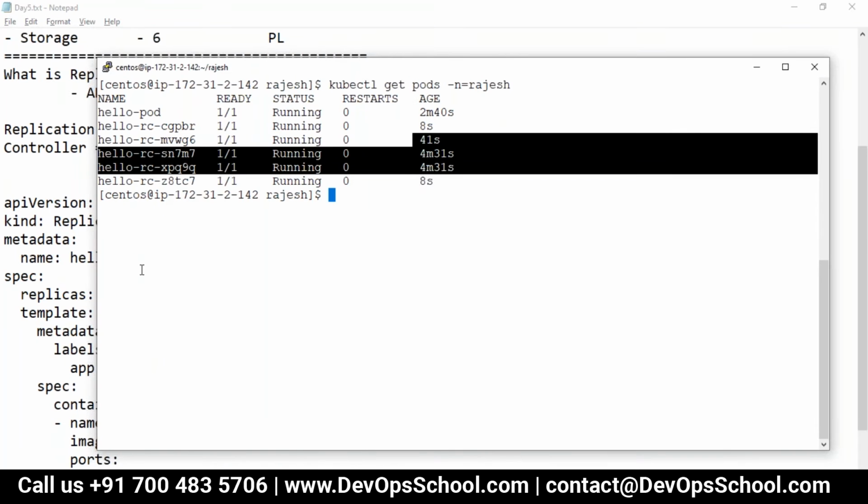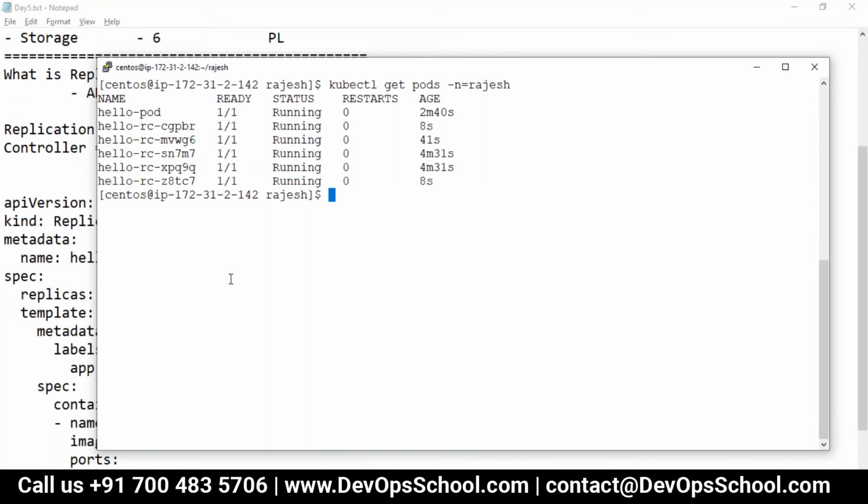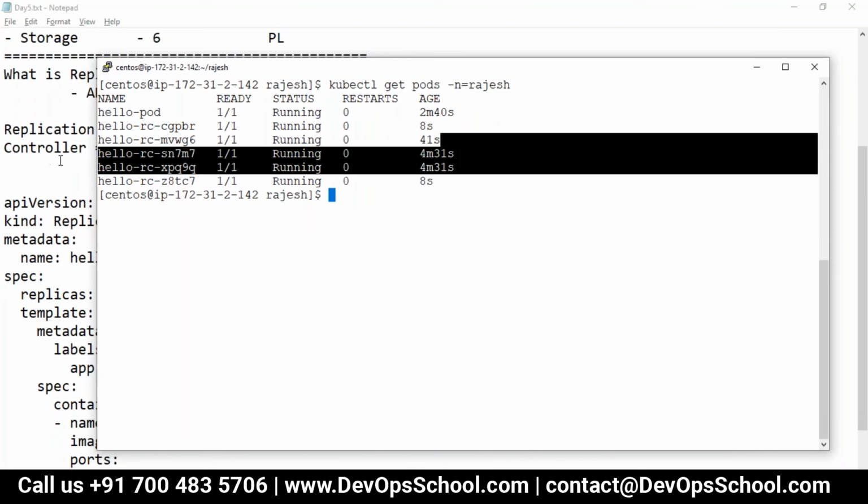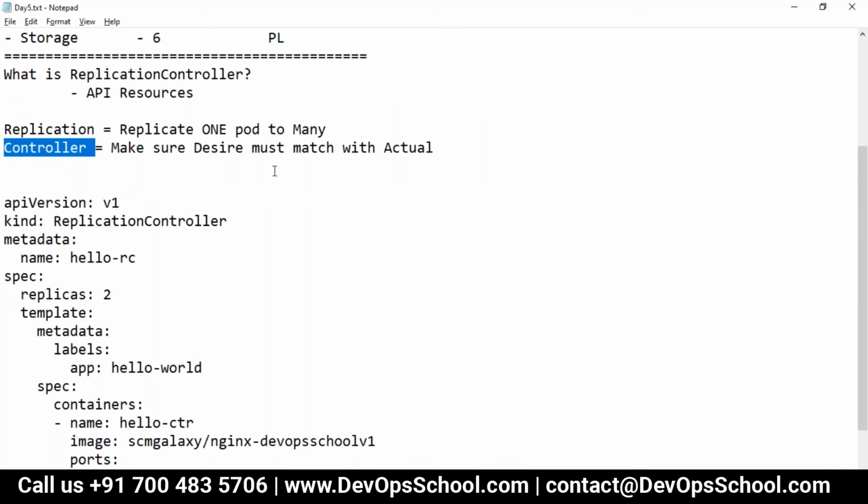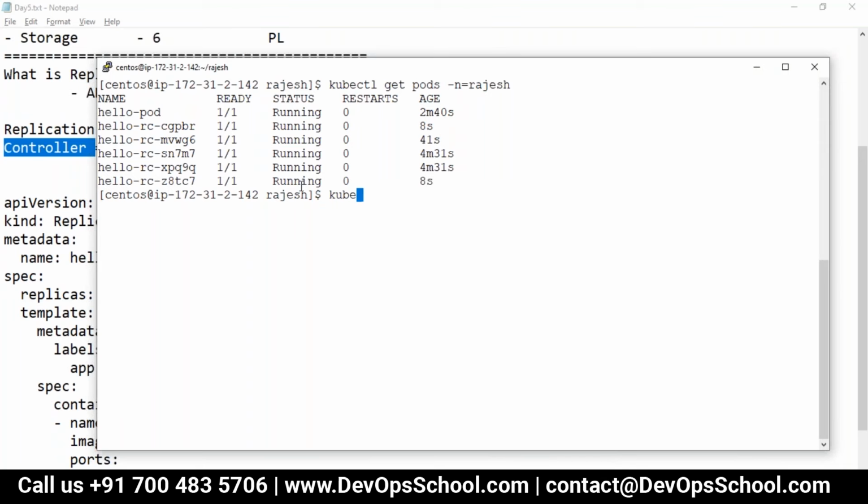So what I'm going to do is delete some of the pods. So look at this pod. These two pods I'm deleting intentionally right now, but deletions can happen accidentally also. For example, a node got offline, or the network got offline, or hardware got issues. It can be any issue. So it got offline. The number of pods that should be running at a time will be ensured by the replication controller. So now I'm manually deleting, because I want to show you the magic.